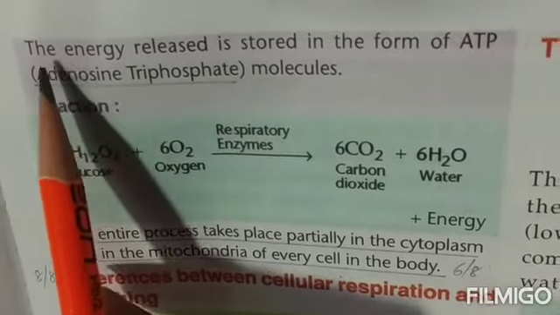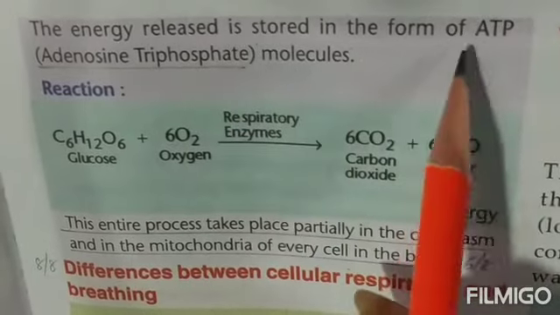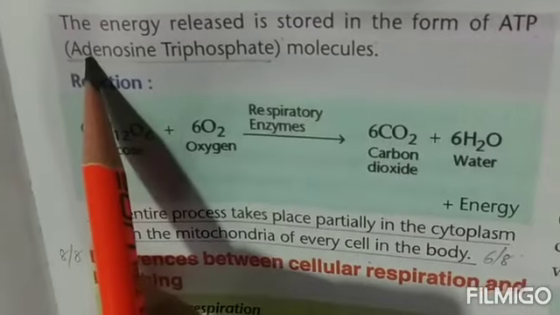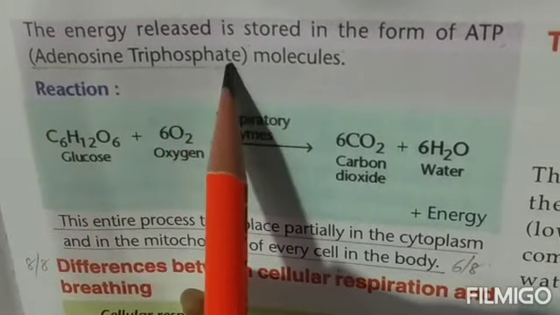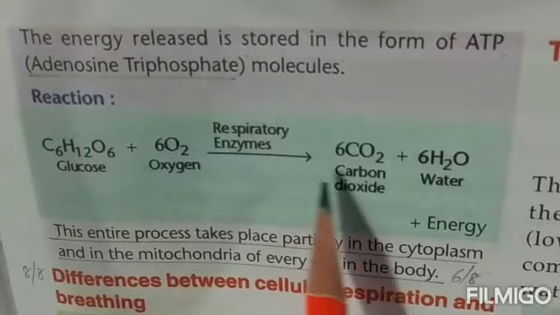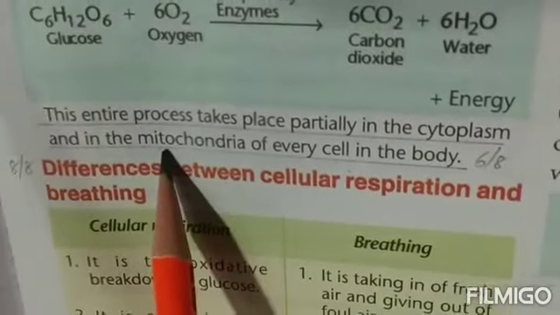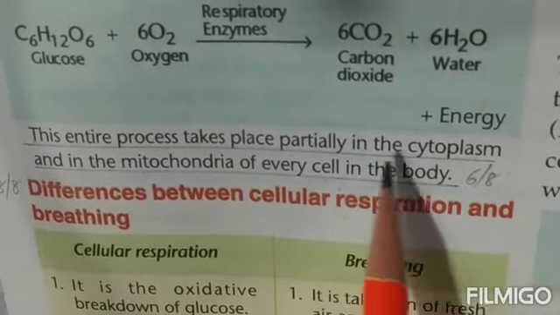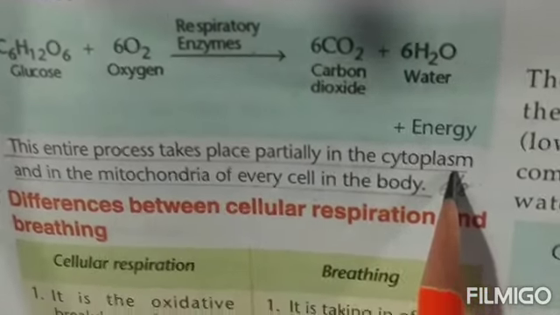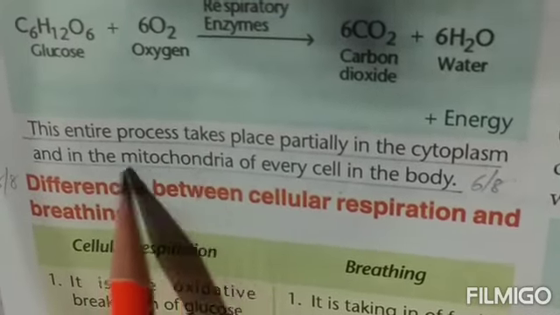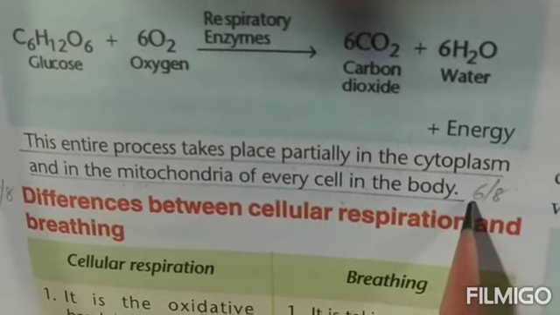Okay, come to the next page and see, children, the energy released during respiration is stored in the form of ATP molecules. Underline the full form of ATP and you have to learn this very well. It is adenosine triphosphate, and this is the same reaction that you have done before also. Underline these 2 lines, very important. This entire process takes place partially in the cytoplasm, the jelly-like substance that is filled inside the cells, and in the mitochondria. Mitochondria are the powerhouse of every cell present in our body.